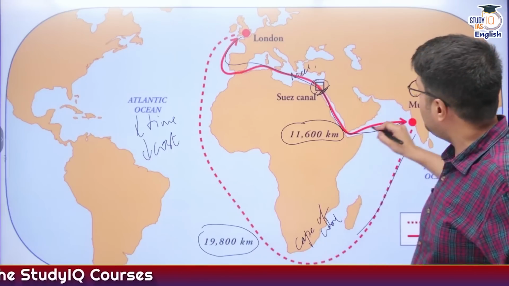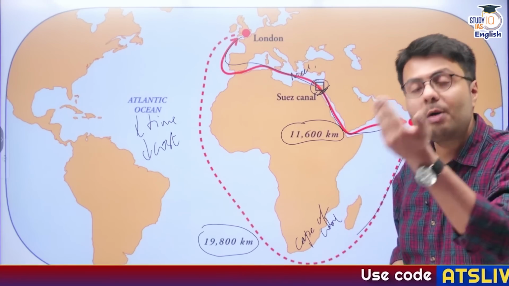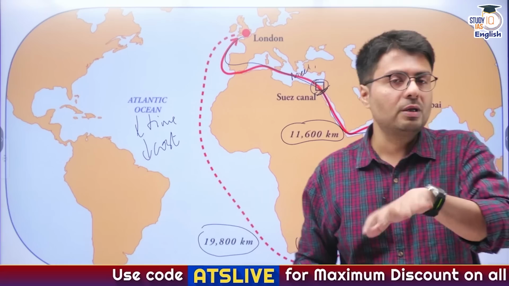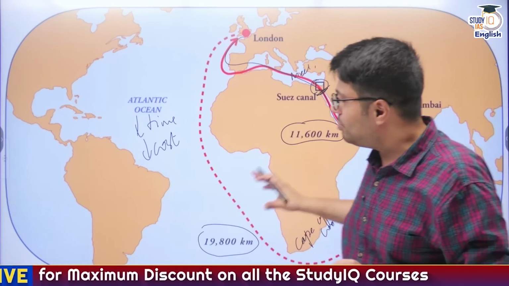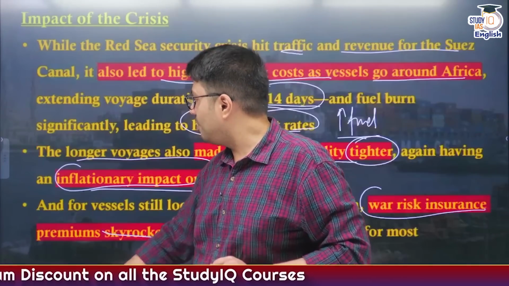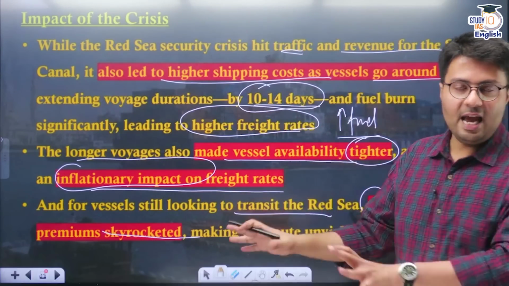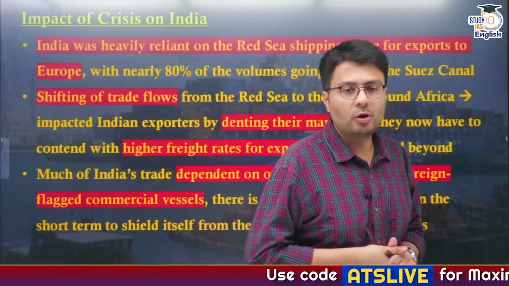And also, whenever the ships were navigating through the shorter route, they needed to pay a much higher amount of premium to the insurance companies, so that in case, God forbid, their ships are attacked by the Houthi rebels, they can get the insurance claim from the company. So this was the impact that this kind of violence had on the overall freight rates between the Asia and Europe region, right? So this was the impact of the crisis.